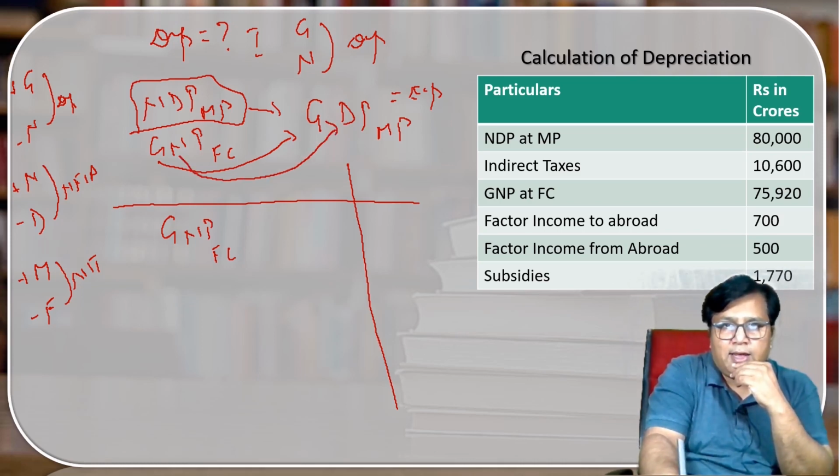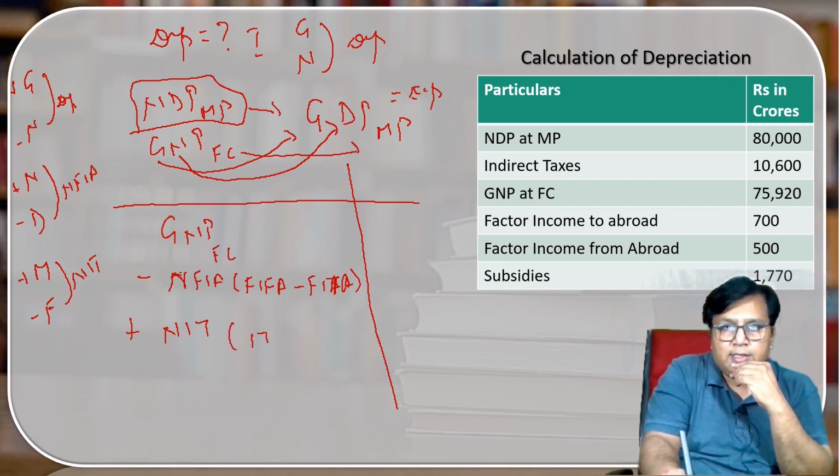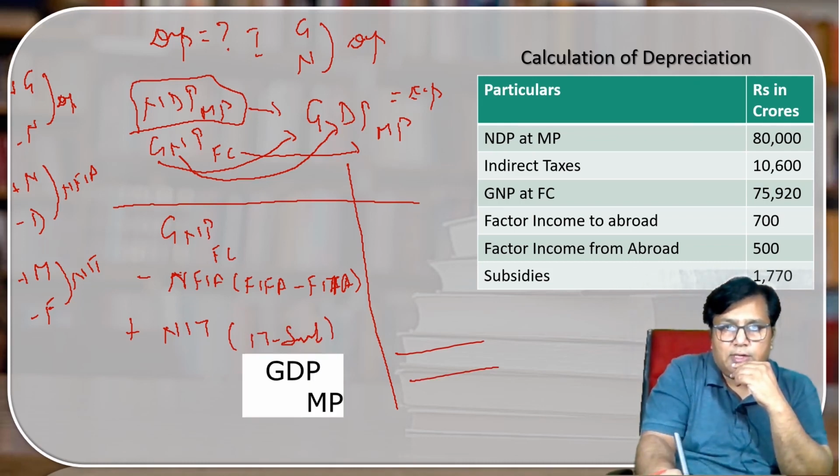I have N and I have to find out D. It means minus NFIA, that is factor income from abroad minus factor income to abroad. Then factor cost is given and I have to find out MP. It means plus NIT, indirect tax minus subsidies. I will get GDP MP.